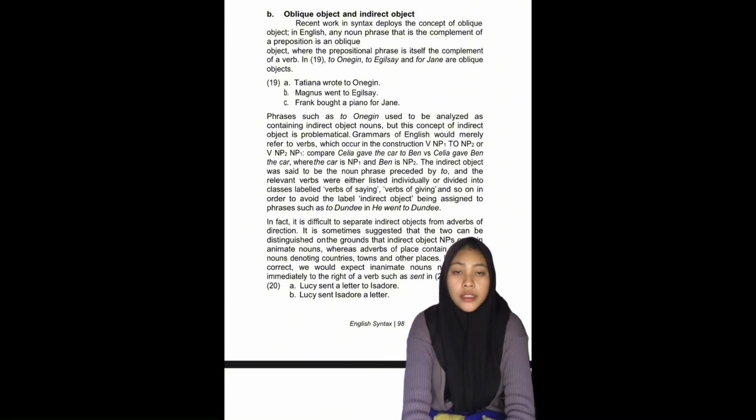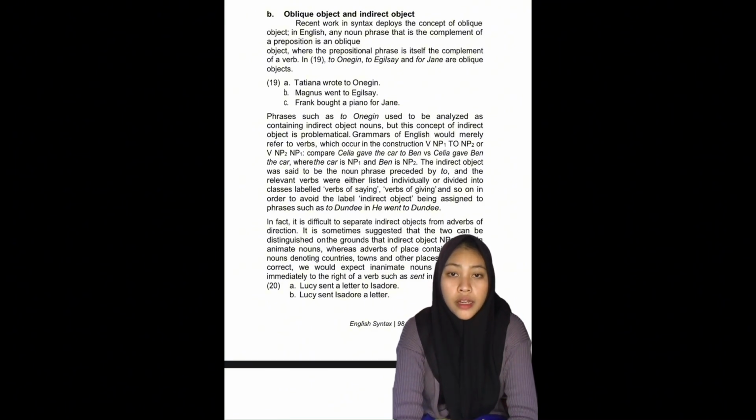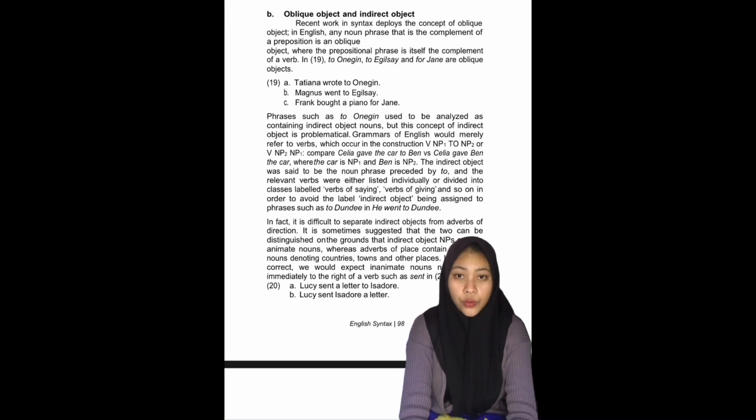To avoid the label object, indirect is assigned to phrases such as 'to Dundee' in 'He went to Dundee.' In fact, it is difficult to separate indirect object from adverb of direction. It is sometimes suggested that the two can be distinguished on some grounds.